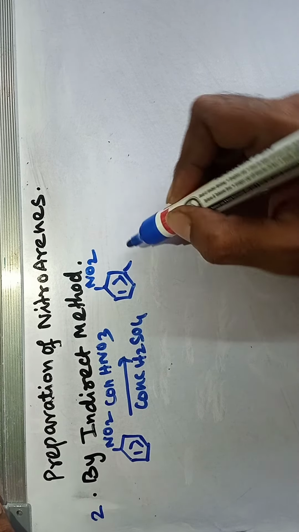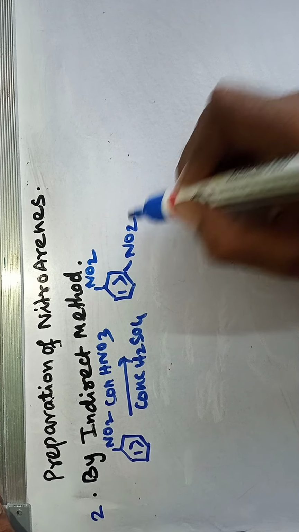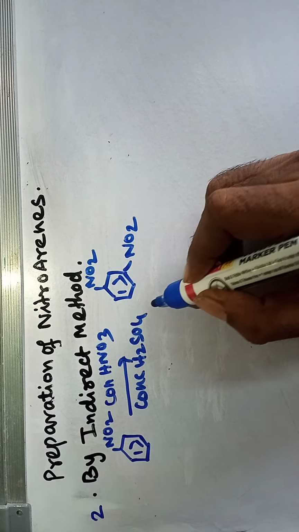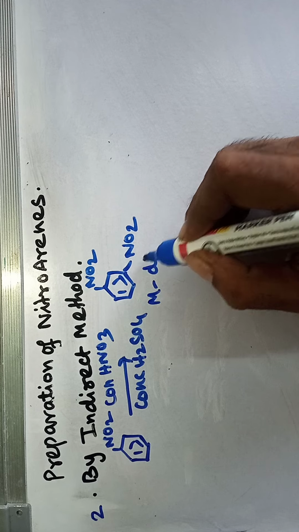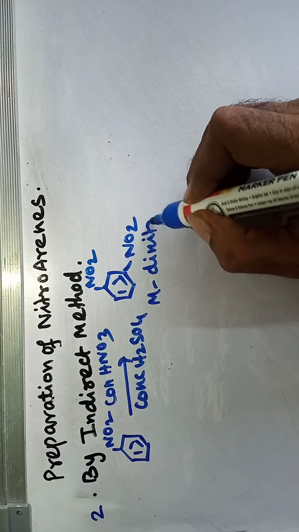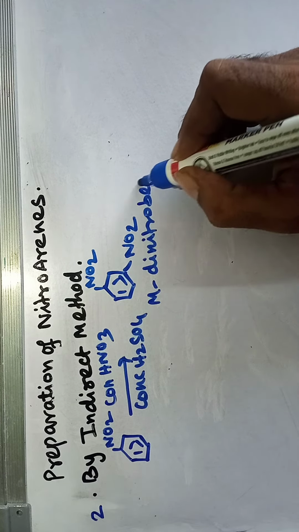Because the nitro group is a meta-directing group, it gives meta-dinitrobenzene.